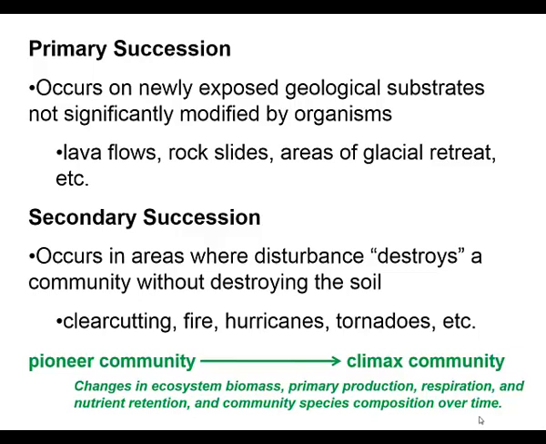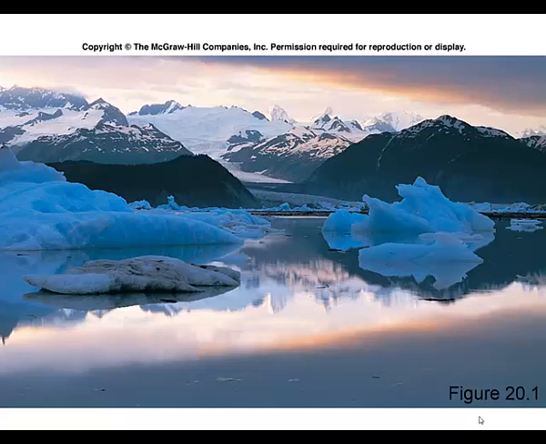And we're going to focus in with our study guide questions on the changes in ecosystem biomass, primary production, rates of respiration and nutrient retention, as well as community species composition over time. So many of the processes we've been discussing, we're going to look at how there are changes in these processes. In some stages of succession, you have higher primary production than you do in other stages. So we're going to be looking at these factors within our ecosystem.